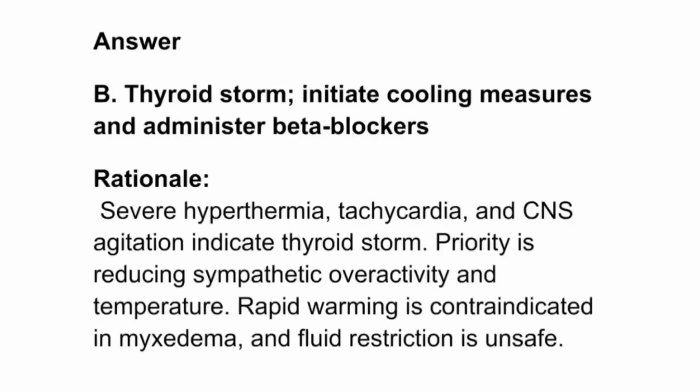Answer. B. Thyroid storm, initiate cooling measures and administer beta blockers. Rationale. Severe hyperthermia, tachycardia, and CNS agitation indicate thyroid storm. Priority is reducing sympathetic overactivity and temperature. Rapid warming is contraindicated in myxedema, and fluid restriction is unsafe.